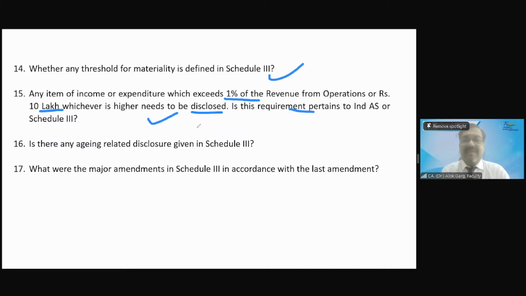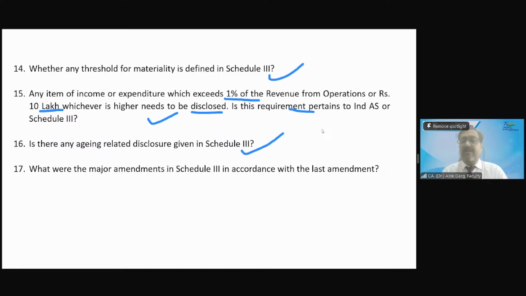Okay. Is there any aging related disclosure given in Schedule 3? Yes, sir. Where is it given, Chitra? This question is to Chitra. Where is this requirement given?